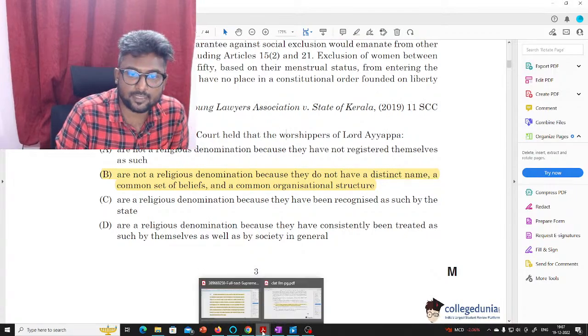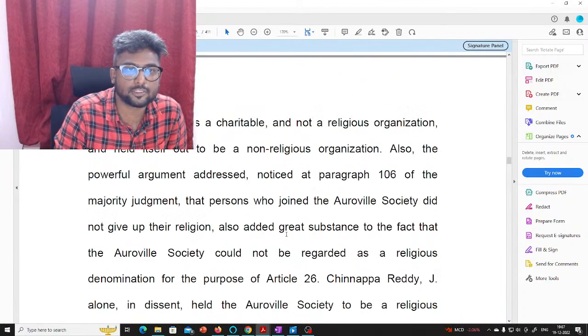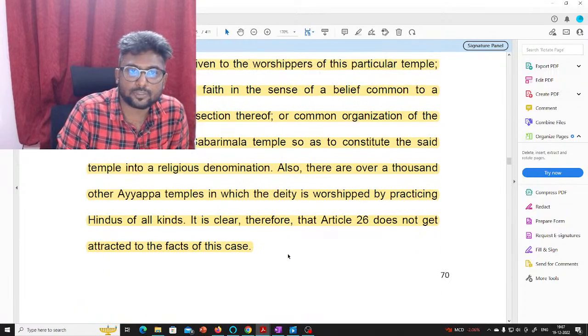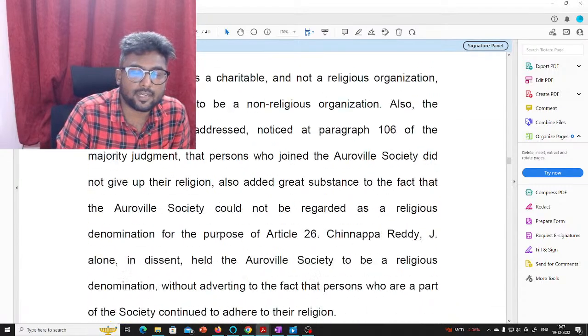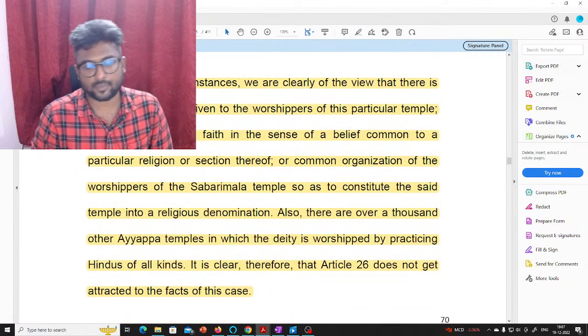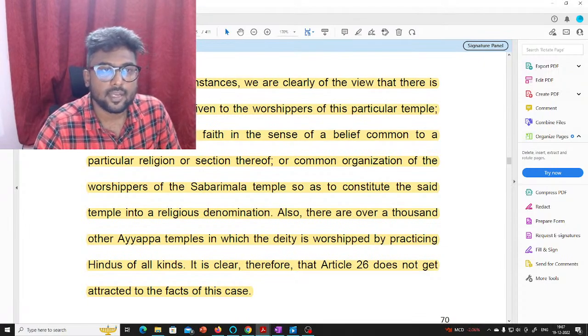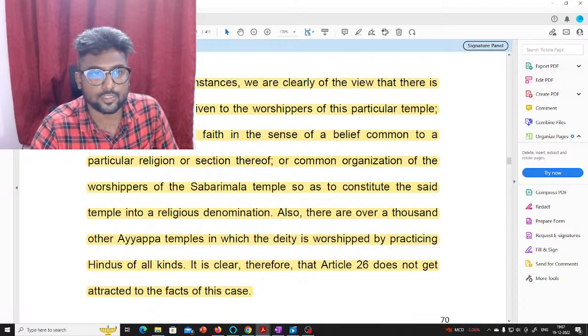If you look at the exact paragraph, I have the judgment here, and this is the exact paragraph where it was held, in Justice Nariman's judgment. Here he is clearly stating that in these circumstances, we are clearly of the view that there is no distinct name given to the worshippers of this particular temple.